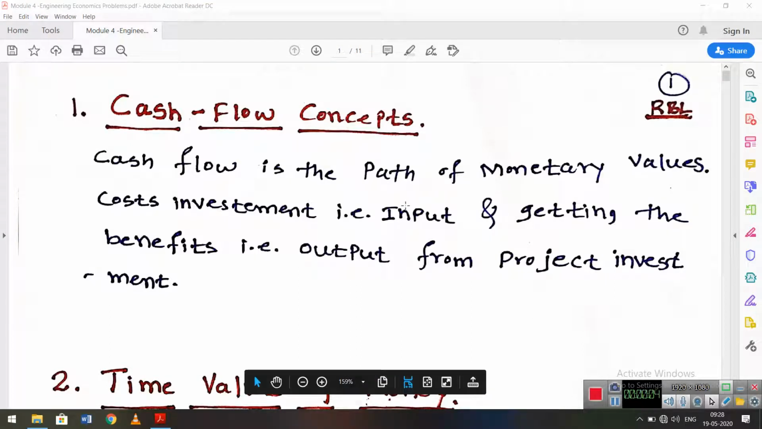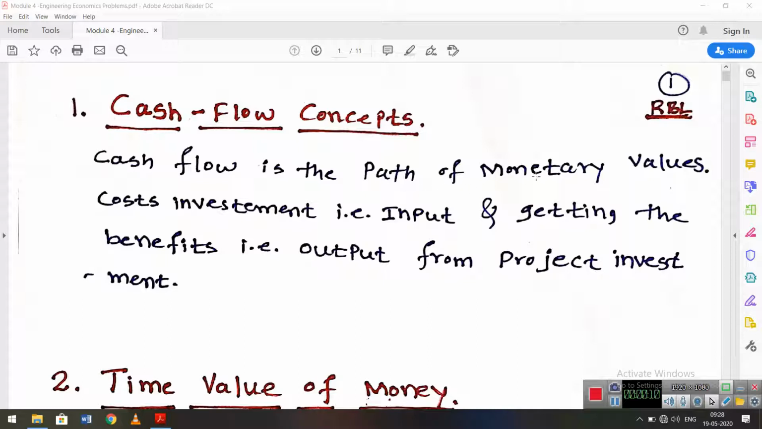In engineering economics, the cash flow concept: cash flow is the path of monetary values. Cost, investment, that is input. It may be a deposit amount in the bank, where we get the interest, or it is an investment in a project. It is the input values, the monetary value.